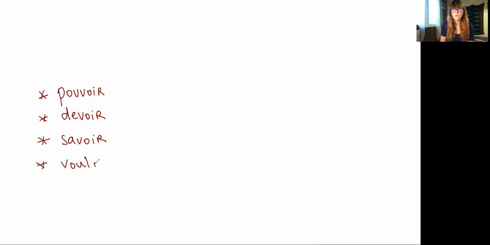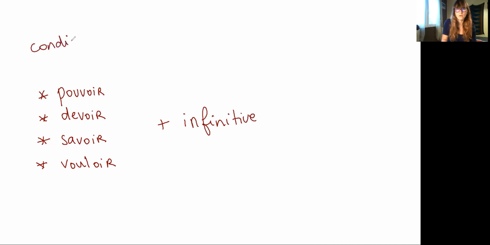There we are. So the four modal verbs that we learned together when we were doing the present tense, plus the infinitive. So this is how we're going to do it. So basically the conditional of pouvoir, devoir, savoir, vouloir, plus the infinitive.